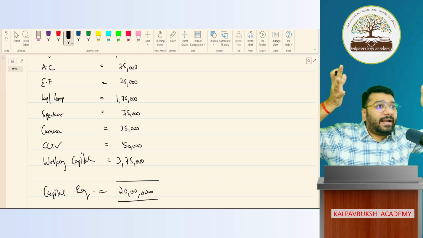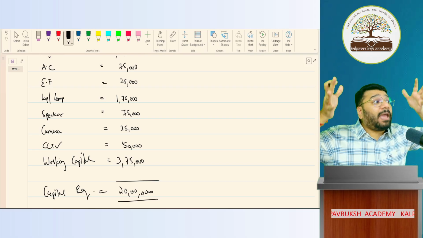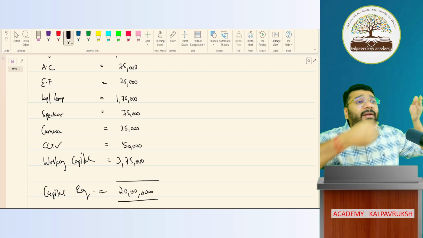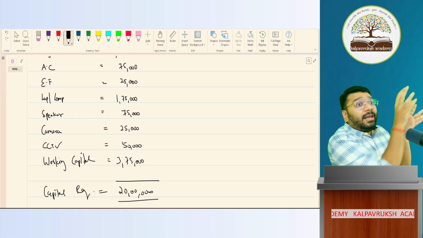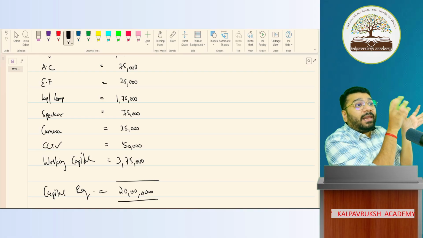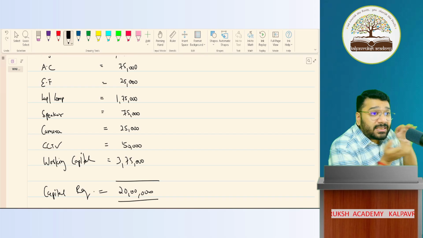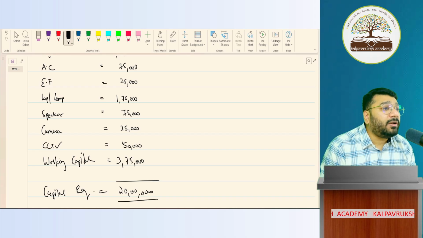So are you able to understand how people calculate how much capital should be invested in the business? How did I calculate? I made a rough estimate to start the business. What and all I need to buy? So for that, I need this much money. Got it? Not got it? This is how you calculate the capital.